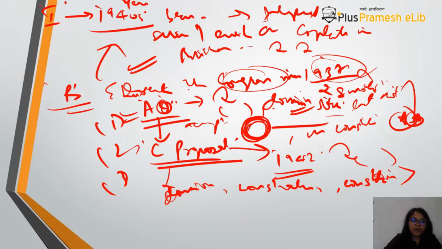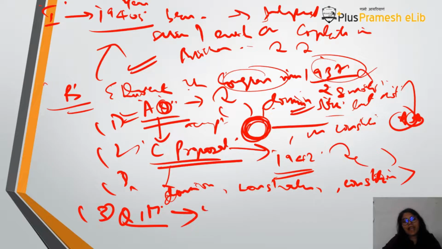Okay, then third you write about the Quit India Movement. And write how in the Quit India Movement they made the whole movement leaderless by arresting all the important leaders. They thought this would let the movement die, but the movement became more furious because students etc. started participating, and you can find that a lot of revolutionary activities also took place. The Britishers were hoping the movement would die because there is no leader, but actually the movement continued leaderless. And that is when they again got confused as to what to do.